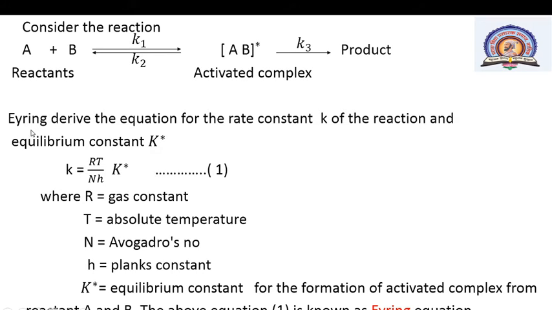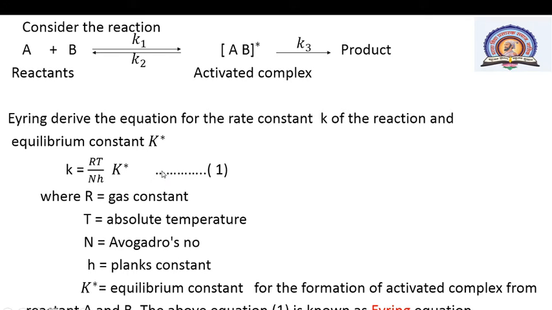The scientist Eyring derived the equation for the rate constant k of the reaction and the equilibrium constant. This big K is K star, the equilibrium constant. Eyring gave the relation k is equal to RT divided by N H into K star.